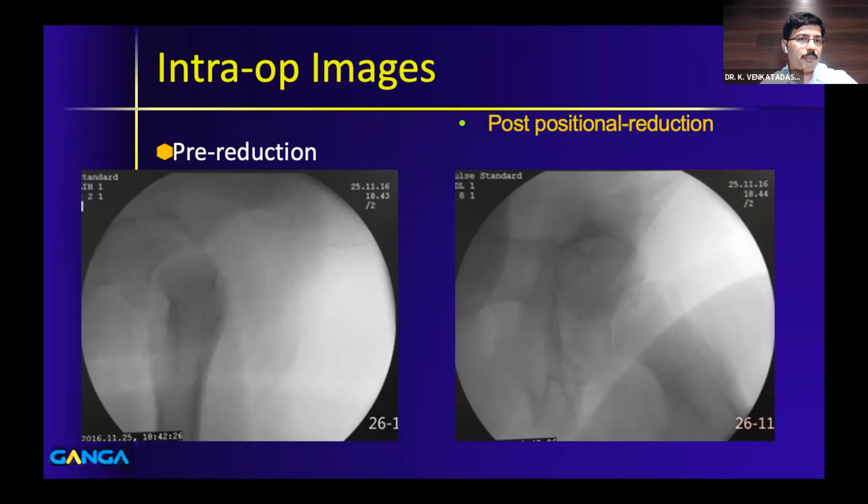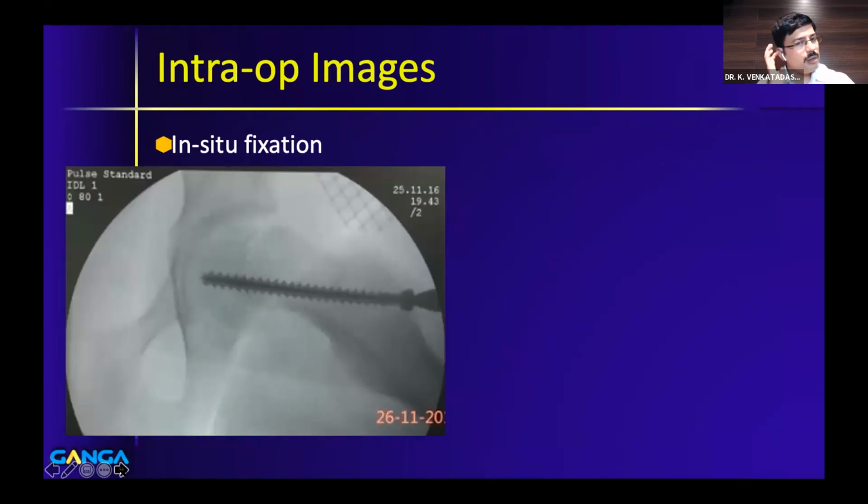Of course, the instability part, pain will go off, but the child will have severe impingement because the neck is already touching the acetabular margin here. Whereas in this, we have converted this severe slip to mild slip by positional reduction, and after that, we fixed it with the screw in situ. And after that, this is the bump which is impinging.